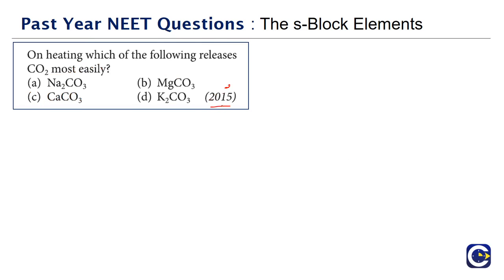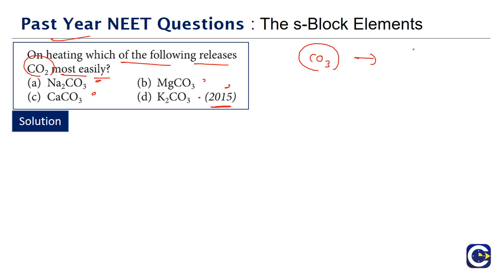Next we look at a question that has come in the year 2015. On heating, which of the following releases CO2 most easily? What are given to us? Carbonates: sodium carbonate, magnesium carbonate, calcium carbonate, and potassium carbonate. When we talk about a carbonate on heating giving CO2, it is actually thermal decomposition.